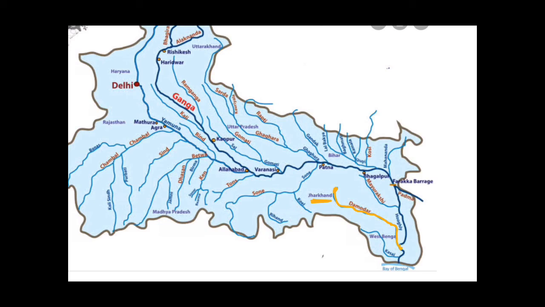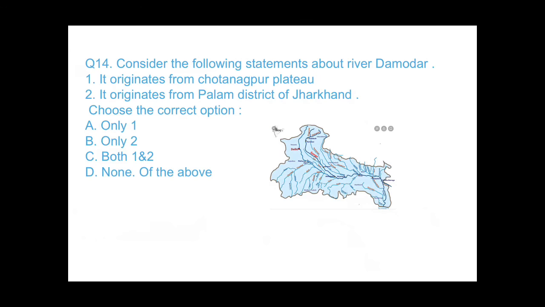and meets in Hooghly river. What is Hooghly now? This is the Ganga river, which is coming along this side. And when it enters in West Bengal, at Farakka barrage, it distributes into 2 streams. This goes into Bangladesh, and this is known as Padma. And this goes in West Bengal itself. This is known as Hooghly. And here in Hooghly meets this Damodar river. So you can say that Damodar is the last tributary of Ganga river. Okay. So our answer for this would be 1.